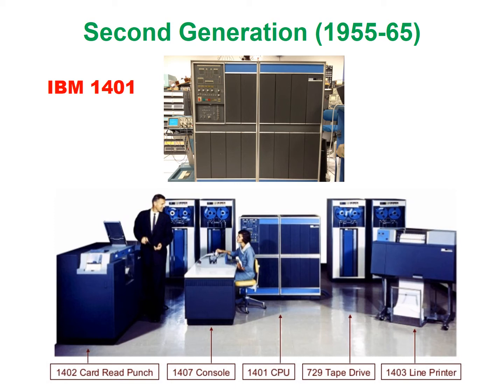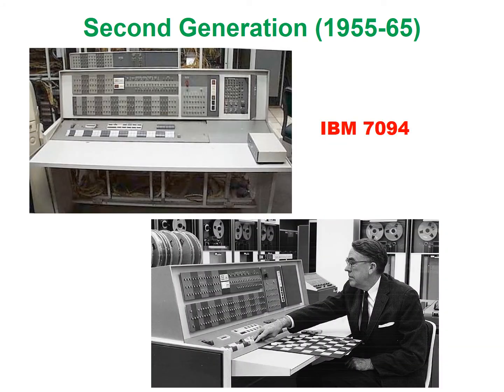Here what you see is the typical IBM 1401 computer. You can see how big it was, and there were no keyboard or display devices. Only what you could see are a CPU, tape drives, a console, card reader and punch, and a printer. Here is the IBM 7094 computer, which was totally different from the 1401 in its design and functionality. This computer was called the faster and larger computer. This is how the computers were in the second generation.